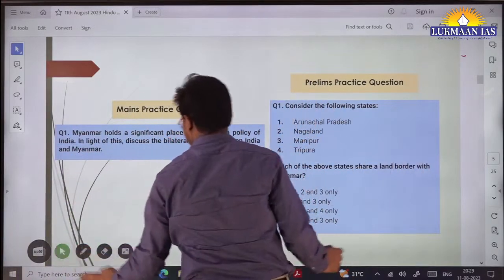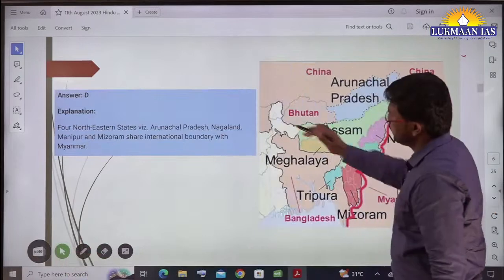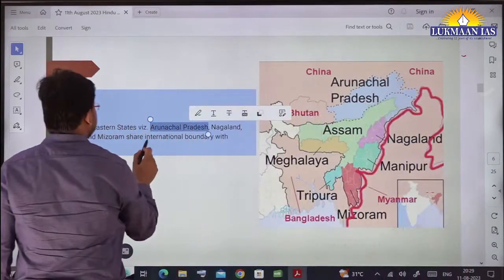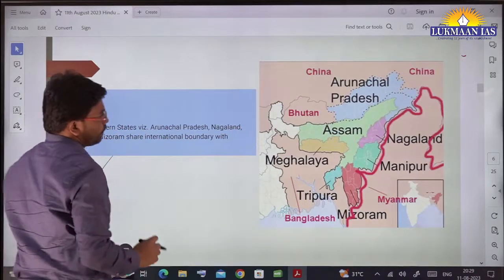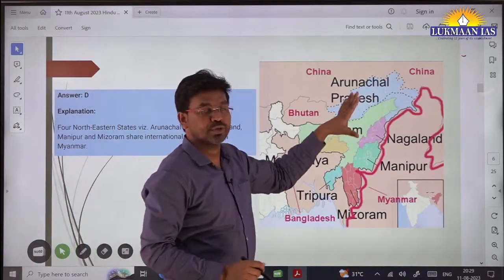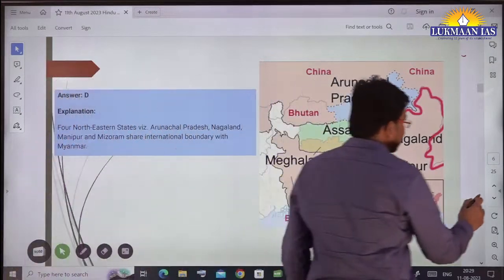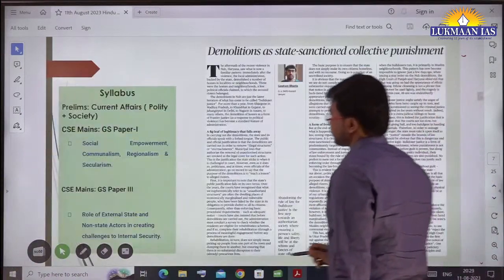The four northeastern states sharing a border are Arunachal Pradesh, Nagaland, Manipur and Mizoram. We have included a map also for you. You can go through it in your free time. With this, we'll take another topic quickly.